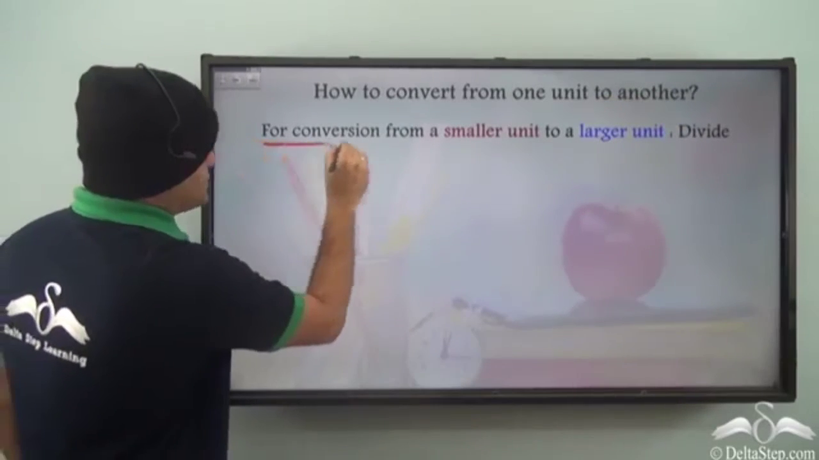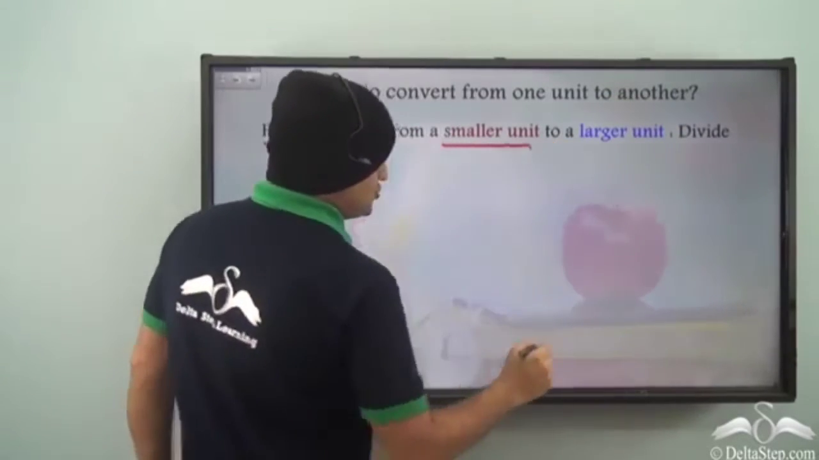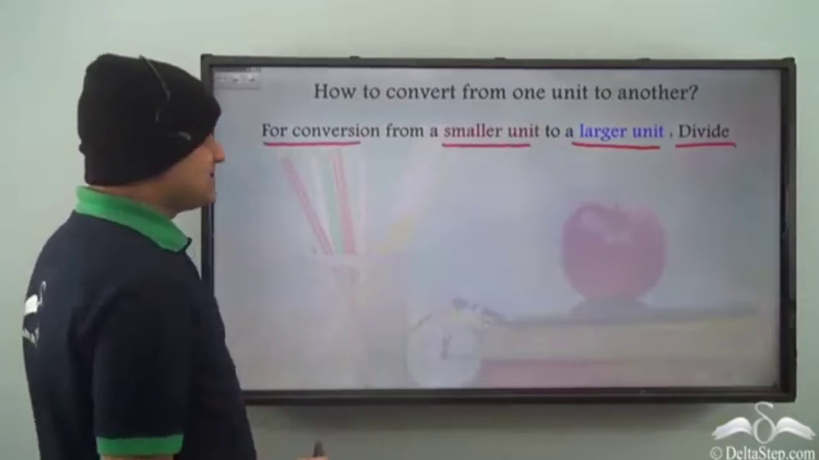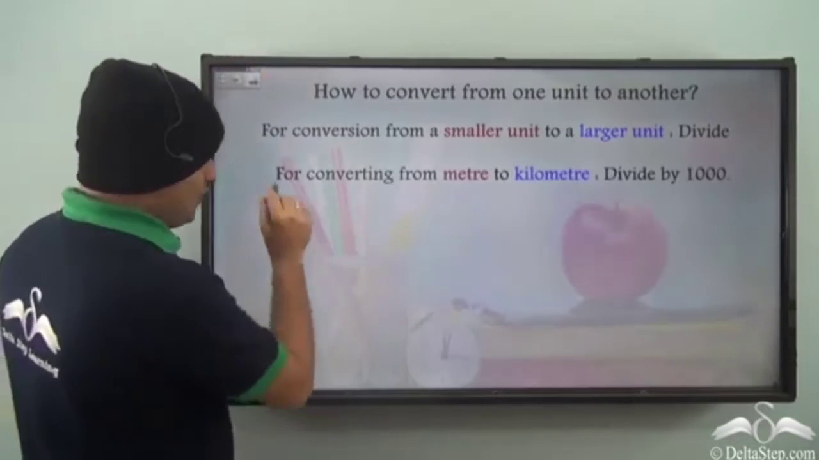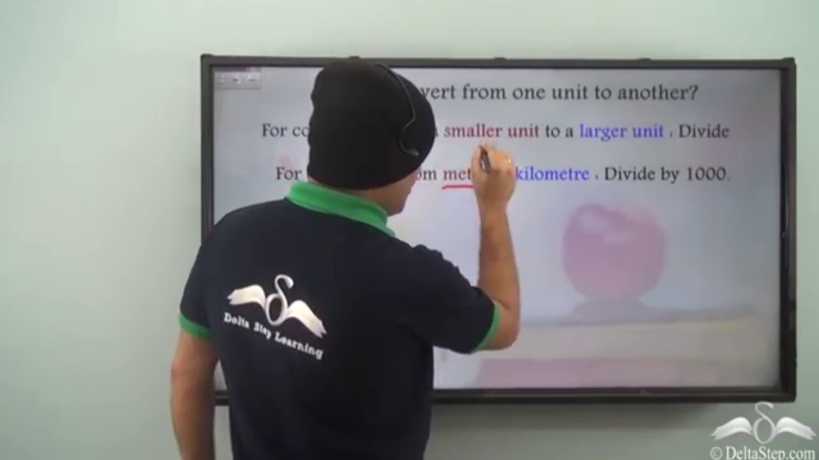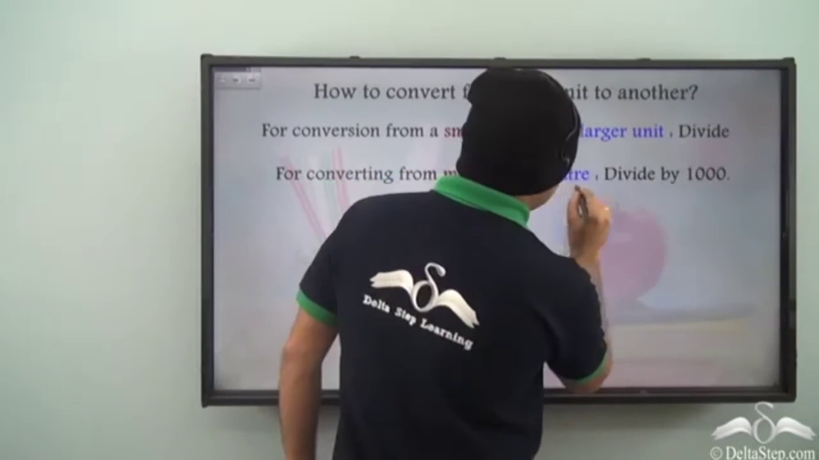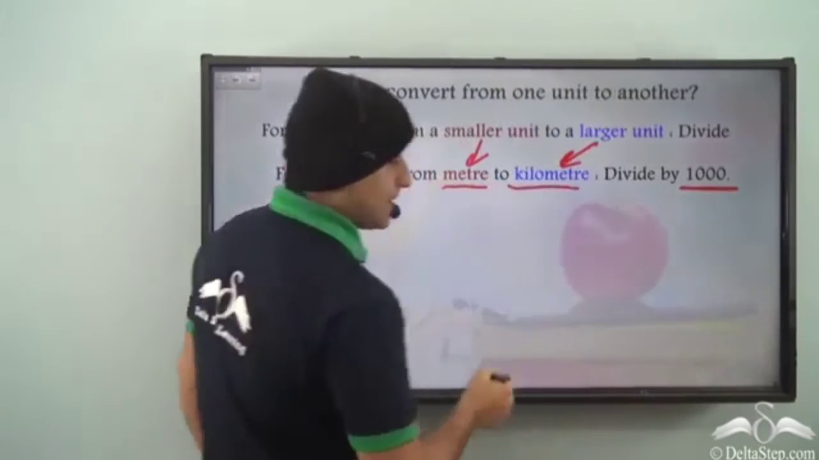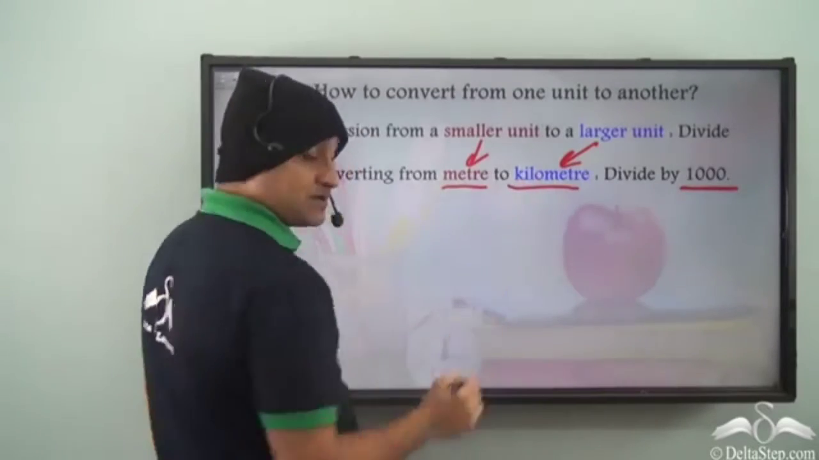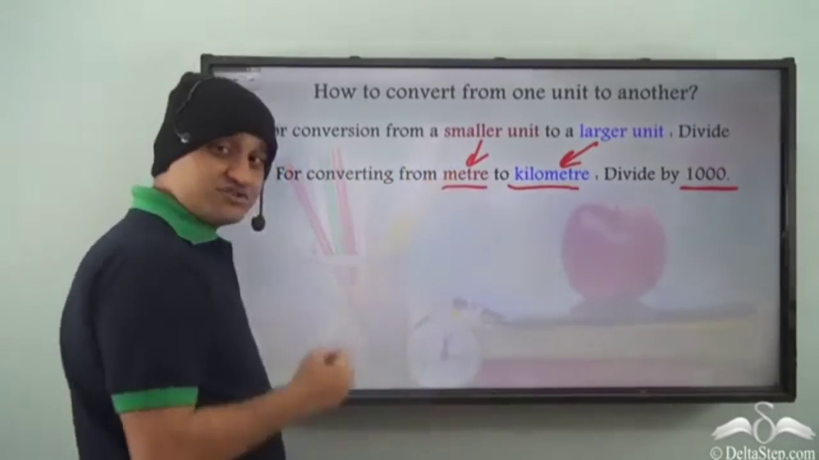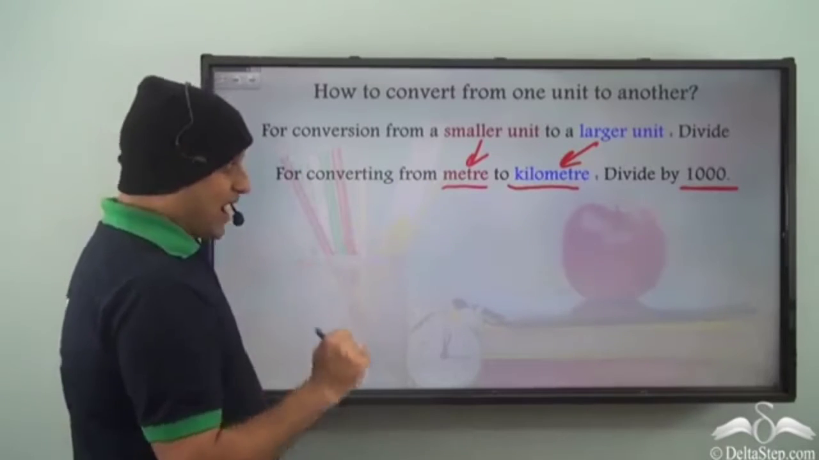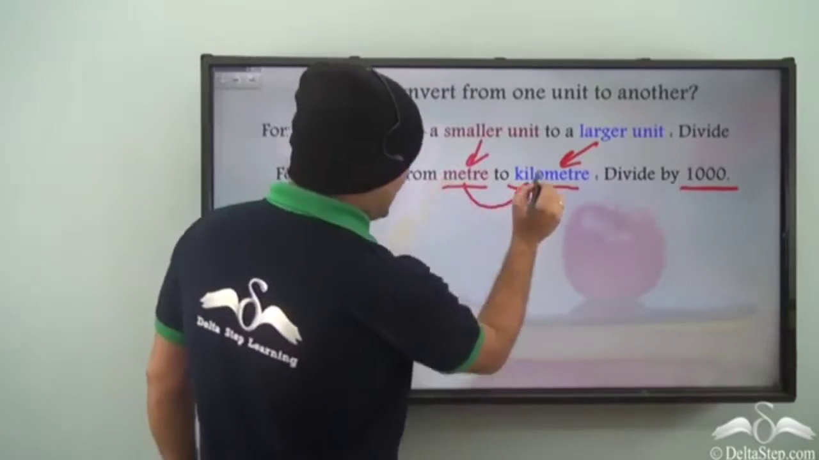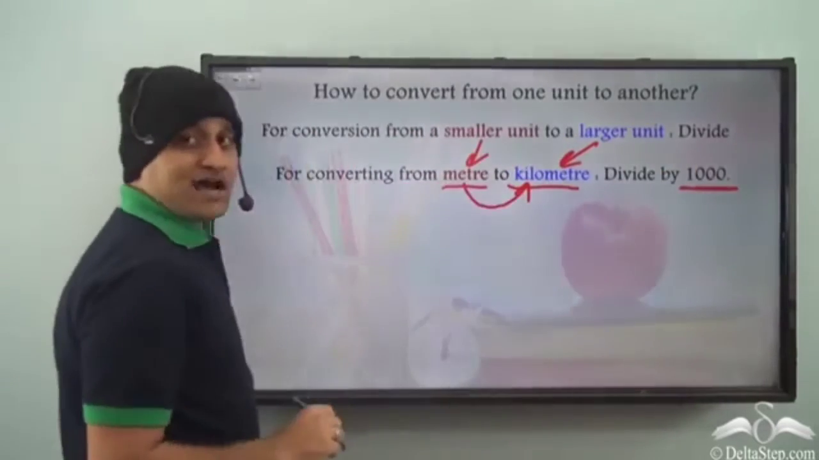Well, for conversion from a smaller unit to a larger unit, we divide. Now, what do we divide by? So, for converting from meter, which is the smaller unit, to kilometer, which is the larger unit, we divide by 1000. Because the conversion from meter to kilometer is 1000, right? 1000 meters is equal to 1 kilometer. That's why when you convert from a smaller unit to a larger unit, that is meter to kilometer, you divide by 1000.